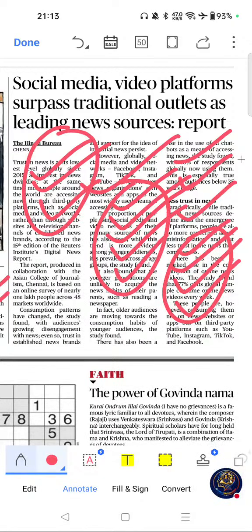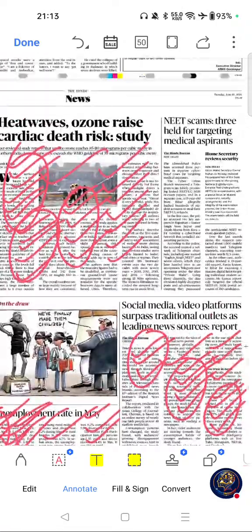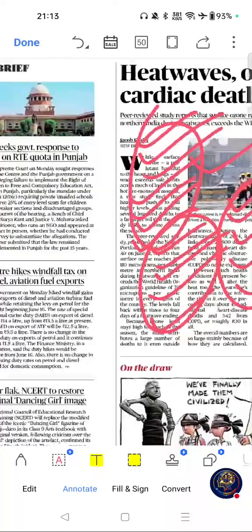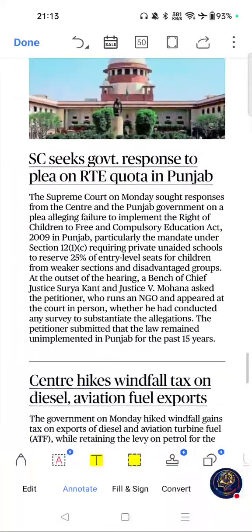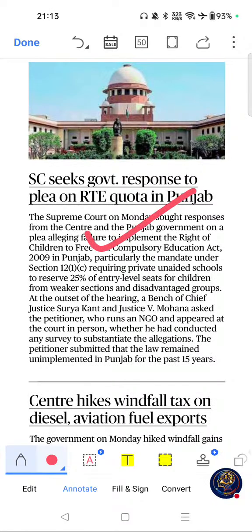Please go through this one. Move on to the next important article from this page, this one. Supreme Court seeks government response to plea on RTE quota in Punjab. If you see the importance of this article, the RTE Act is a favorite UPSC topic, and this is frequently asked in prelims and mains section. Please go through this article.